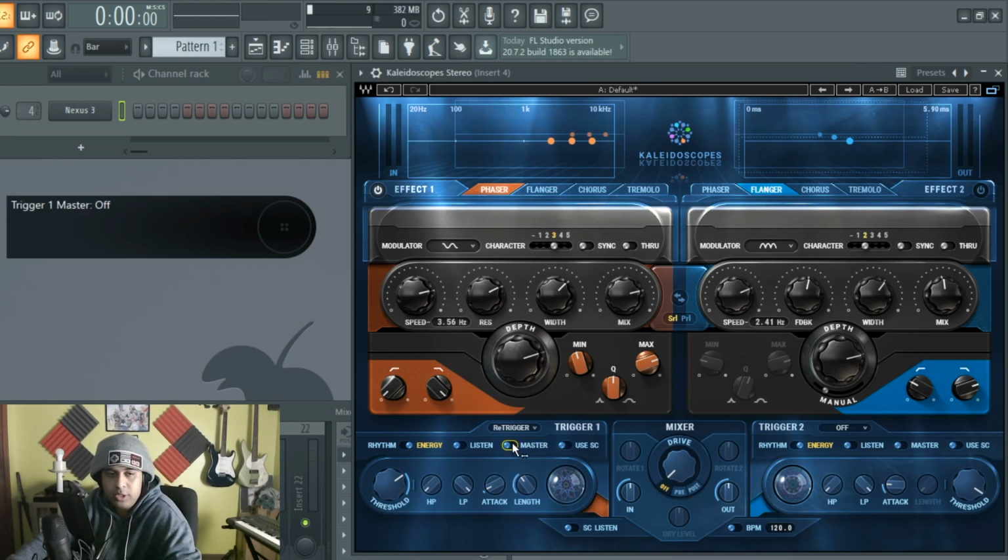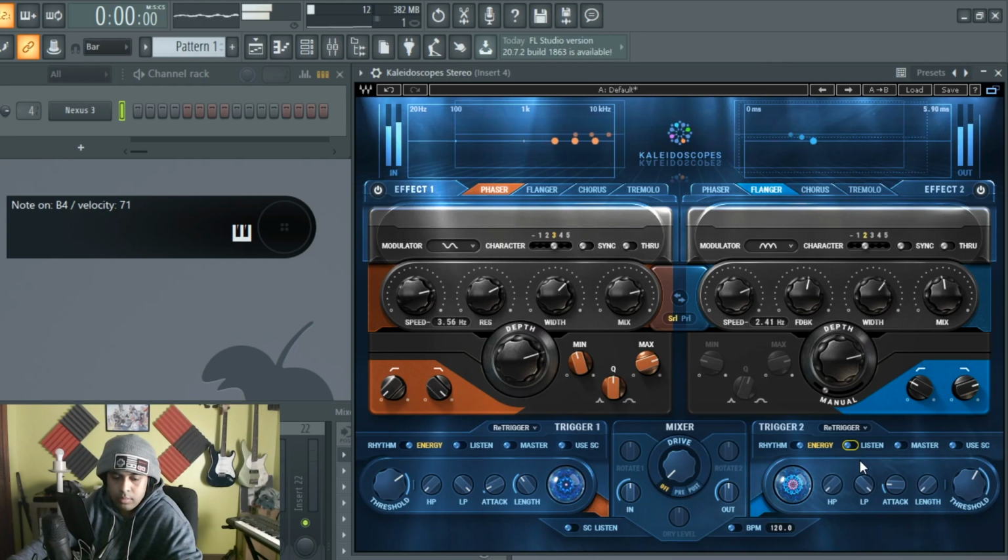We have a master switch, which I guess we could talk about right now. But first, let's set on two triggers and have both the effects on. So this master switch is pretty much, I'm the master, I go first. When I'm done, you could go. That's what that is, in a sense. So let's see, could I put both of them on? Nope, you see one turns off. So it's pretty much, I'm the master, you're following the leader.